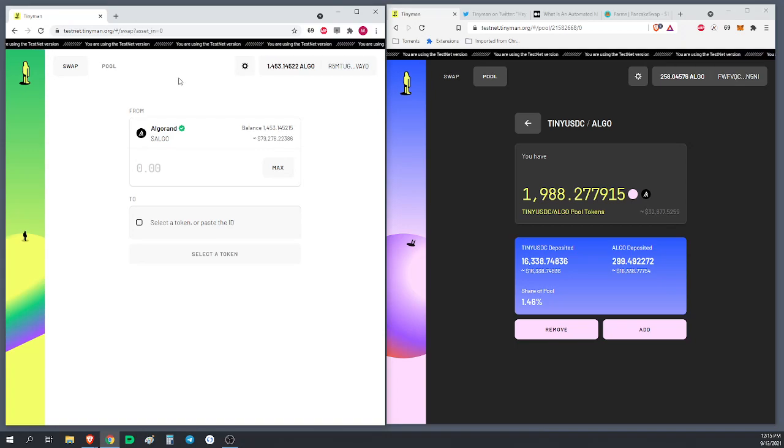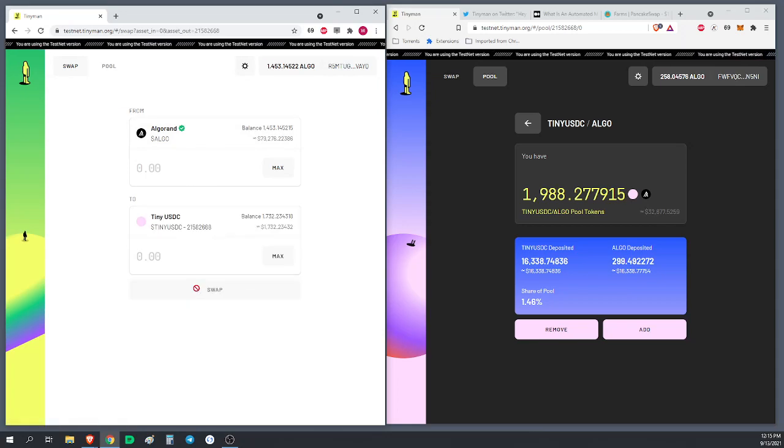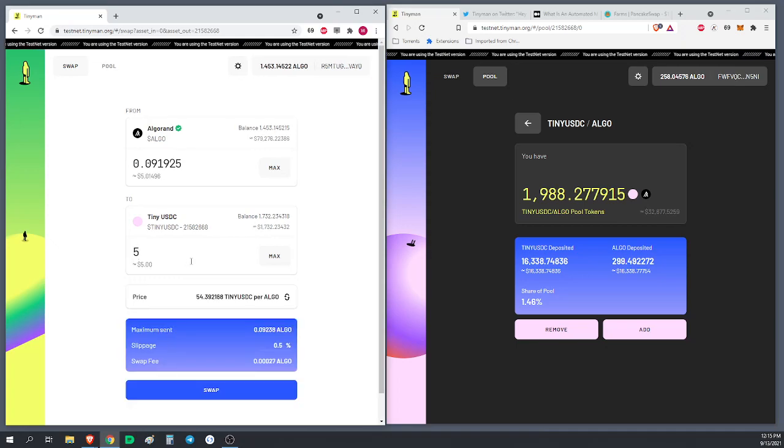All right. So let's do a really big trade on this one between Algorand and Tiny USDC, so we can watch how it affects this guy over here. All right. So I've got $80,000 worth of Algorand. Let's go ahead and convert that Algorand into $50,000 worth of dollars. All right. Let's go back though. Let me show you something else.